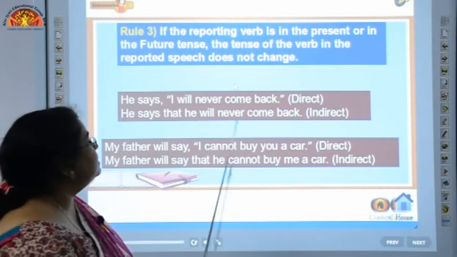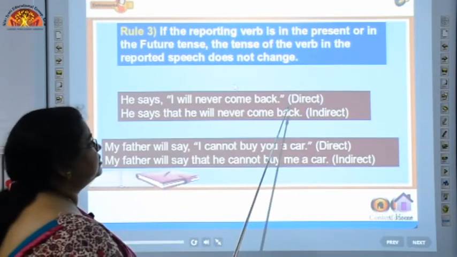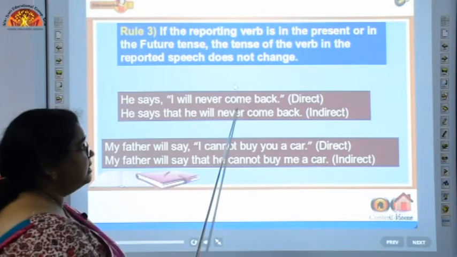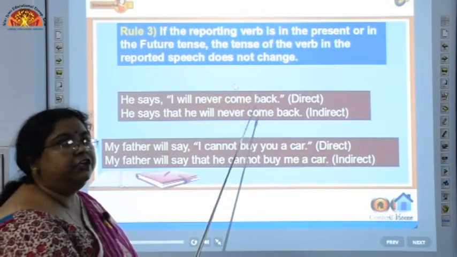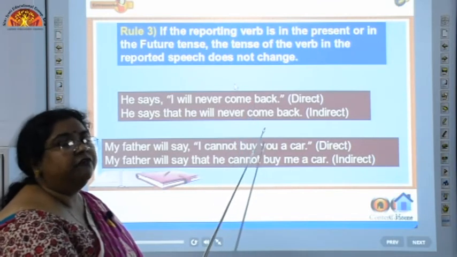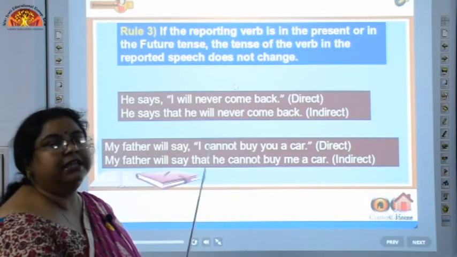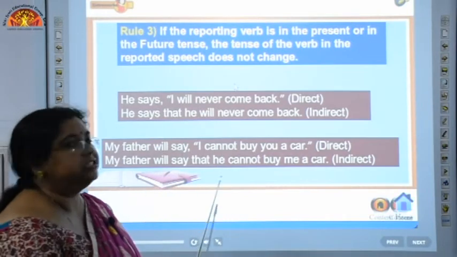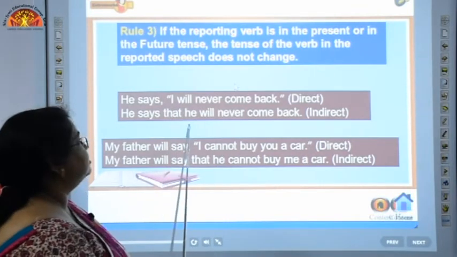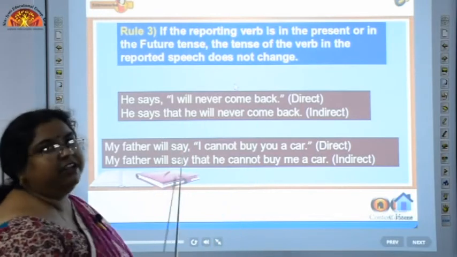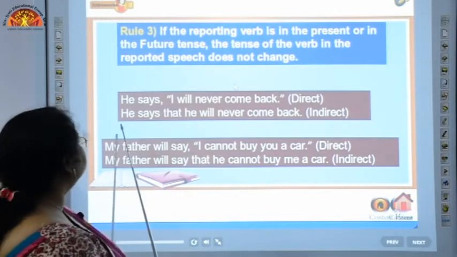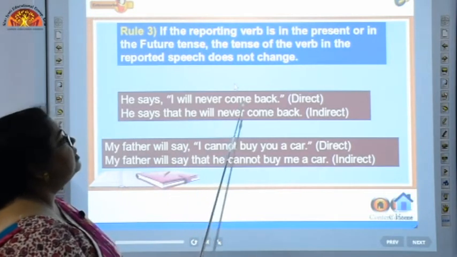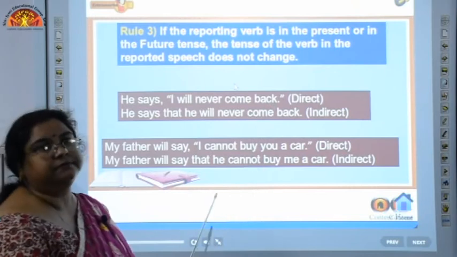Now, in this case, the tense of the verb used in the reported speech will not change in the indirect sentence, and the rest of the things will change, like the pronoun will change, the inverted commas will be removed. So, the sentence will become: he says that he will never come back.